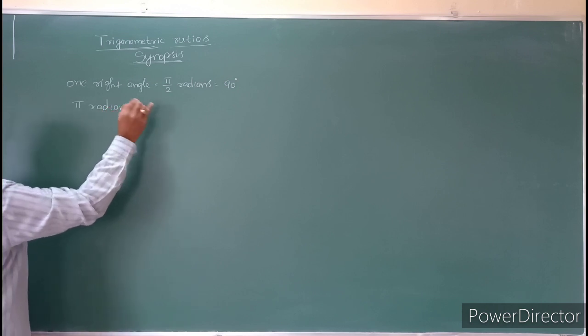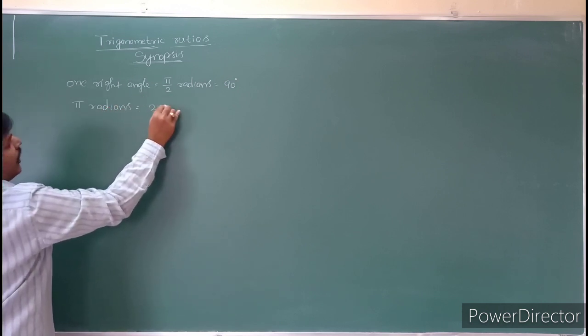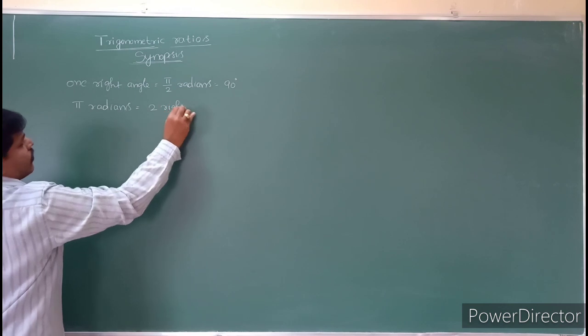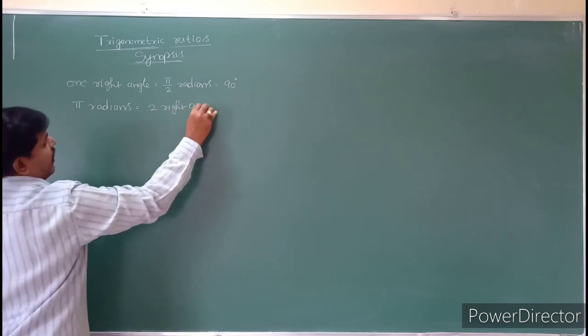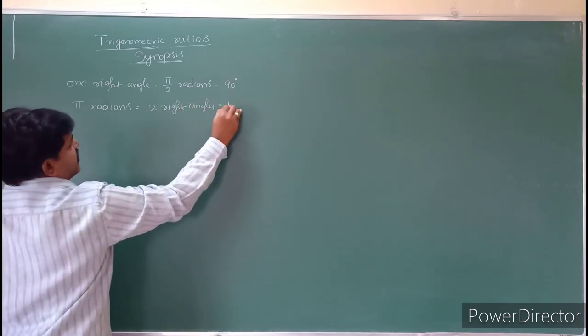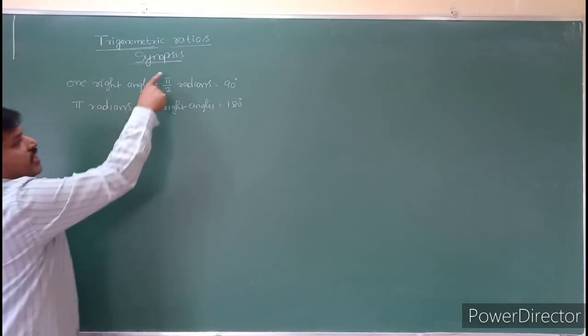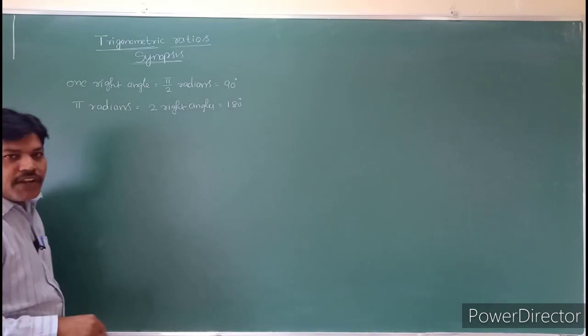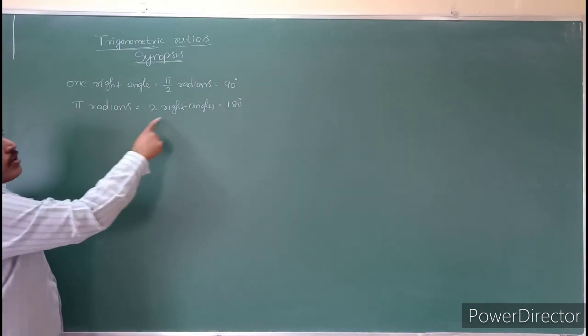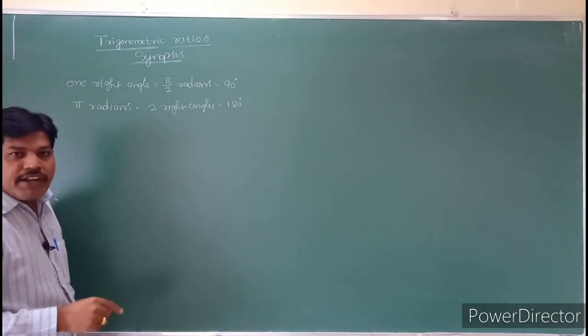Pi radians is nothing but two right angles, and that is 180 degrees. So one right angle is pi by 2 radians, which is 90 degrees, and pi radians is two right angles, which is 180 degrees.